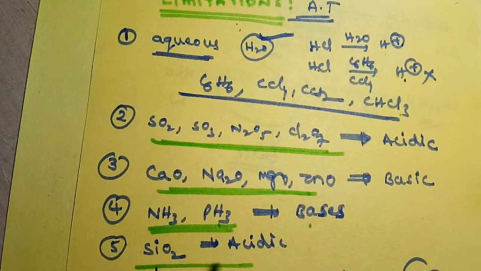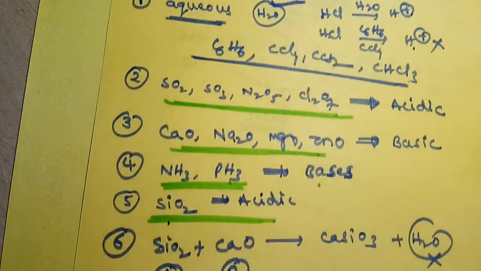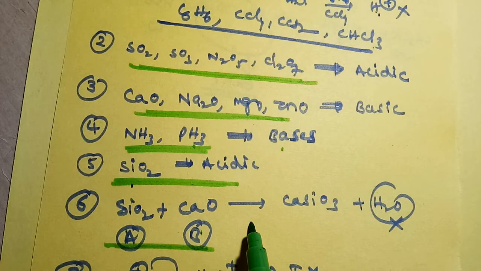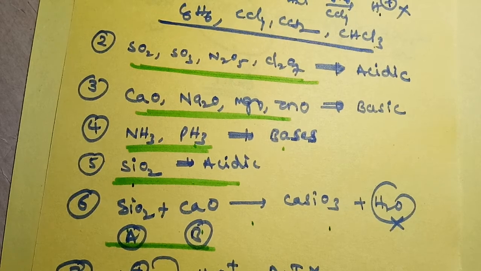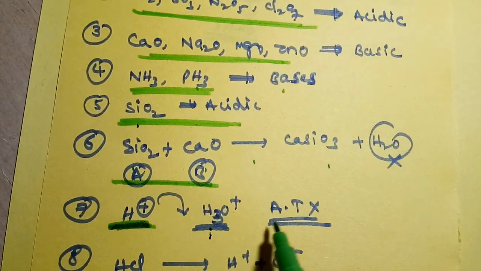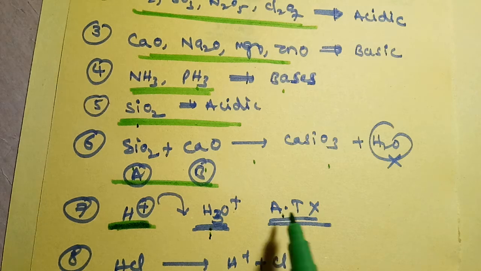SiO2 is acidic in nature. It could not be explained. SiO2 and CaO are an acid and a base, and their neutralization reaction cannot be explained by Arrhenius. In water, H plus ions are not stable. They are converted into hydronium ions. The formation of hydronium ion is also not explained by Arrhenius theory.